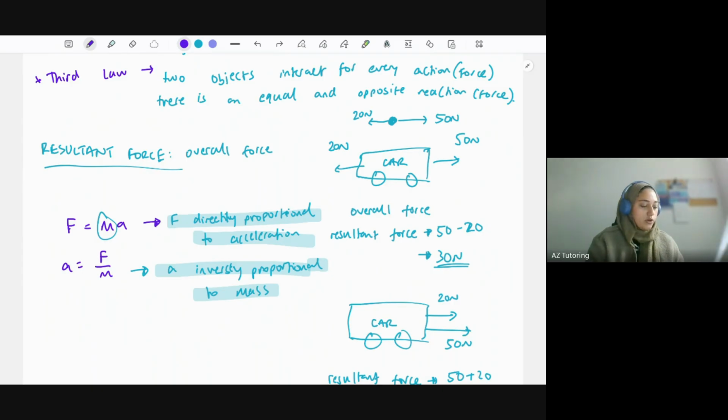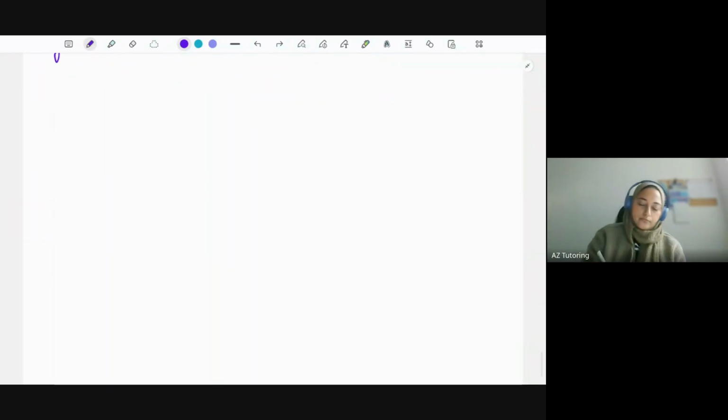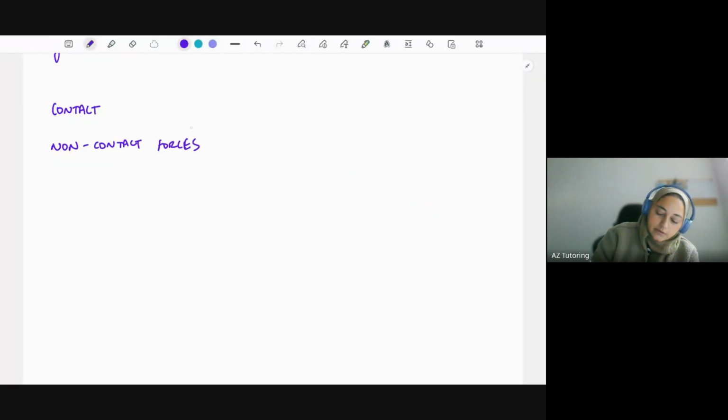Okay, let's move on. We've got contact and non-contact forces. Let's cover these. A contact force is where the objects are physically touching.